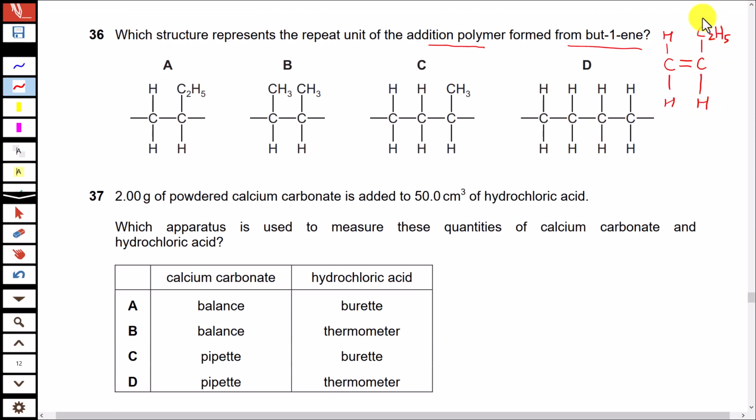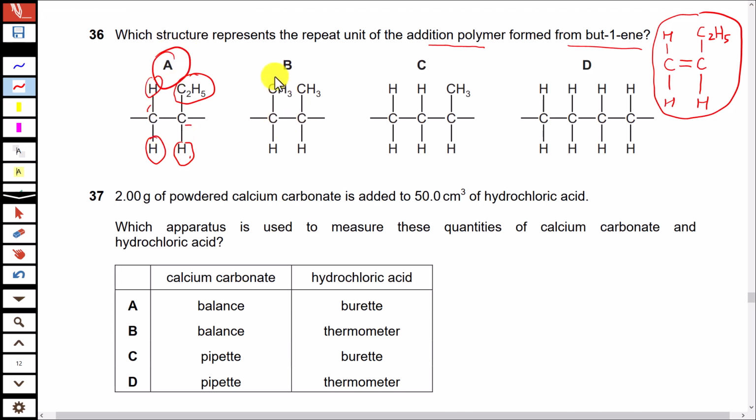Why have I drawn the structure of but-1-ene like this? Because we have to keep on adding monomers where the double bond is. So everything other than this double bond should go to the sides. So now this is the monomer. Now you can clearly identify which is the right option. Look at the first option. Carbon number 1 has hydrogen atoms on both sides. Carbon number 2 has C2H5 on one side and a hydrogen atom on the other side. That is correct. What's wrong with B?